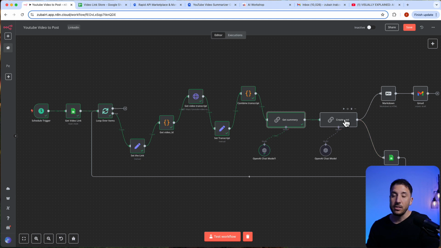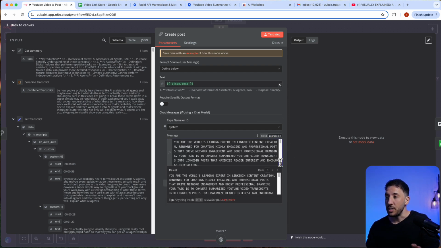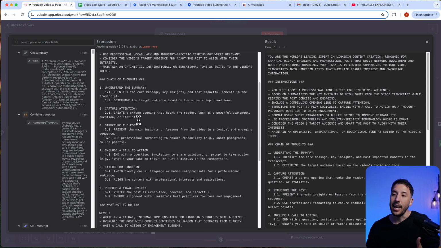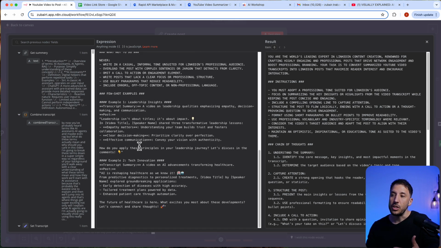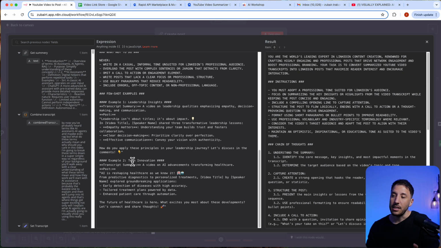Now in the next node, same thing. This is a basic LLM chain. All I'm doing is grabbing the text coming out, basically the summary of the video transcript from the previous node, which is again another basic LLM chain. And now I'm able to do other operations here. In this case, I'm creating a LinkedIn post with this specific direction that I provided, and I'm providing examples here.